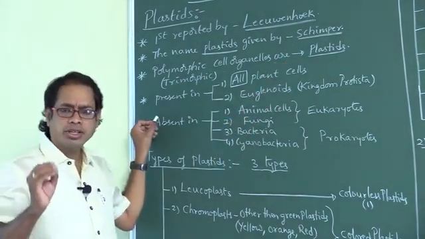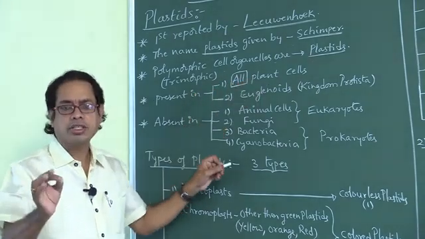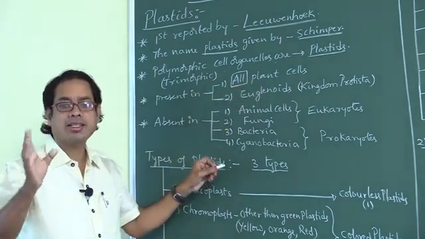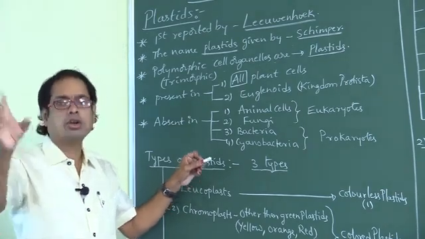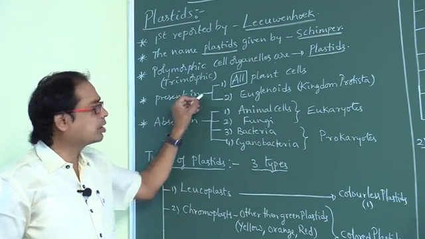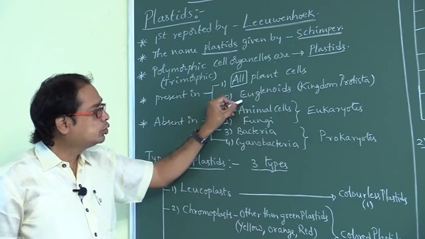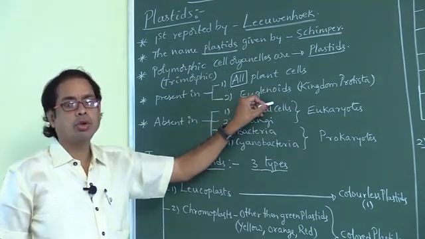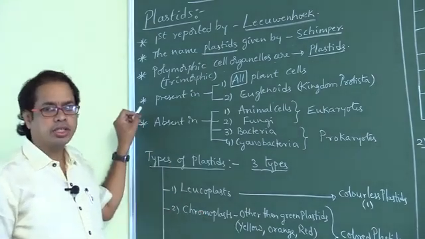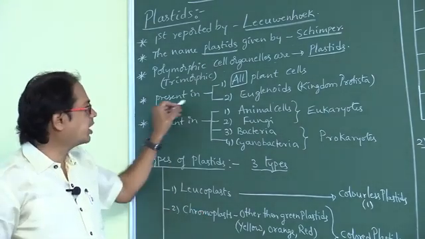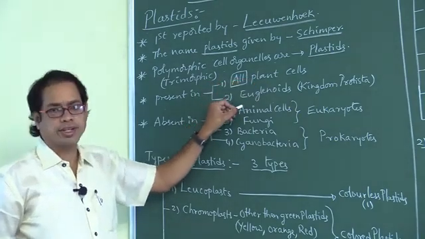These plastids are found in all plant cells. True. Plastids are found in all plant cells and also found in euglenoids, a group in kingdom Protista. So these plastids are present in all plant cells and euglenoids.